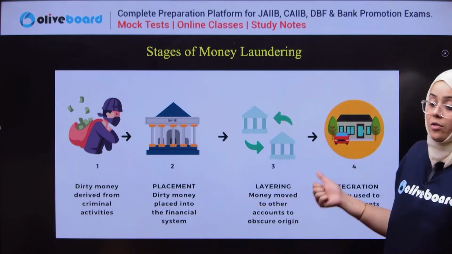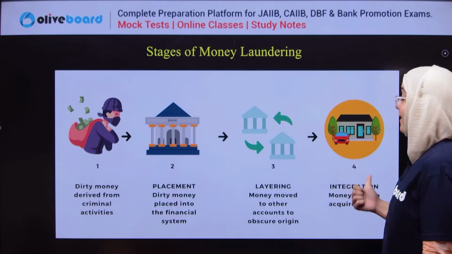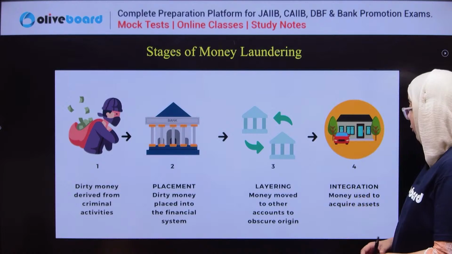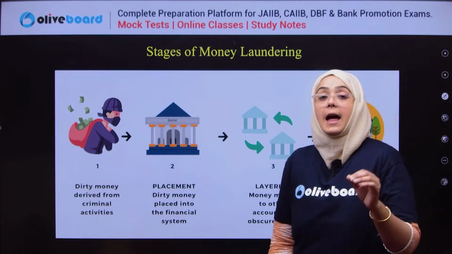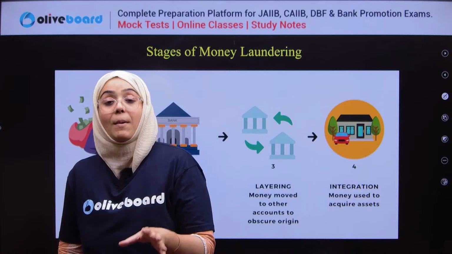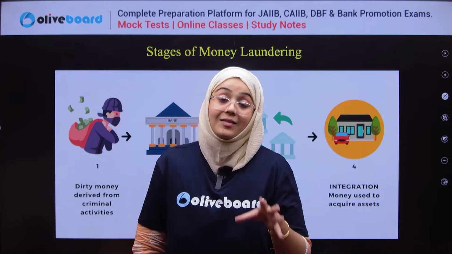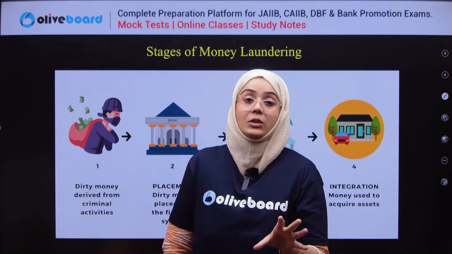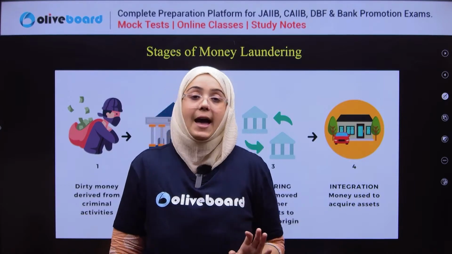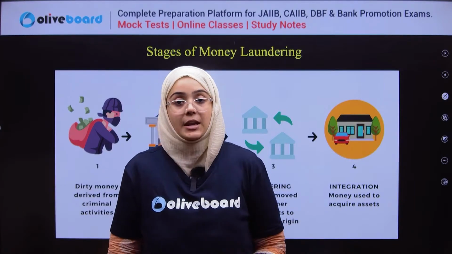Okay. Now the final stage is what? Integration. Integration means this money is now being used or utilized to buy certain assets. This is the complete process. Now this money is laundered. It is being placed into legal activity. This is known as money laundering.